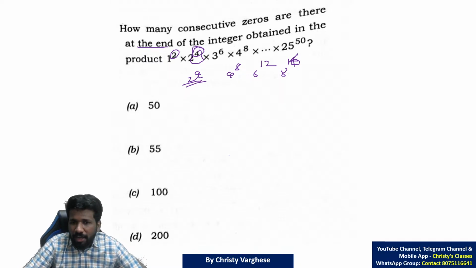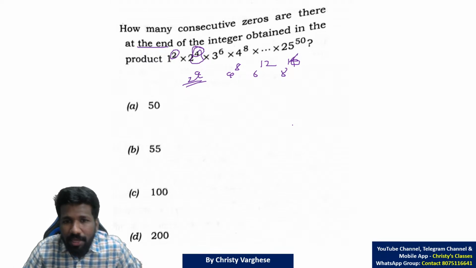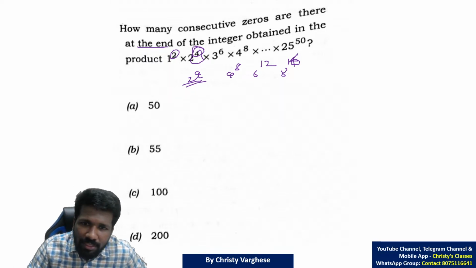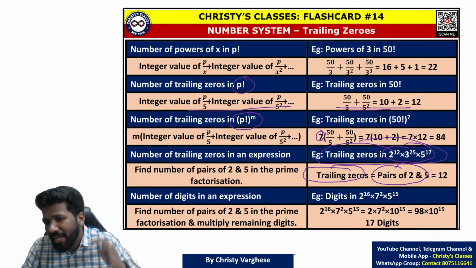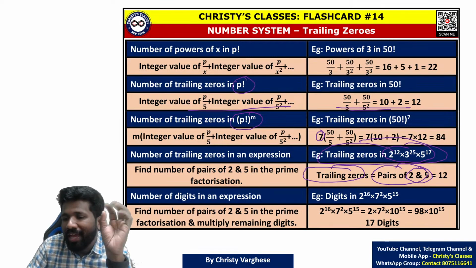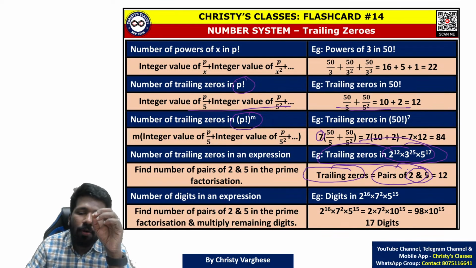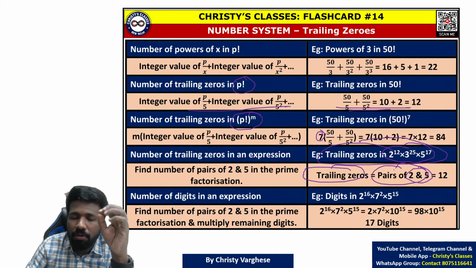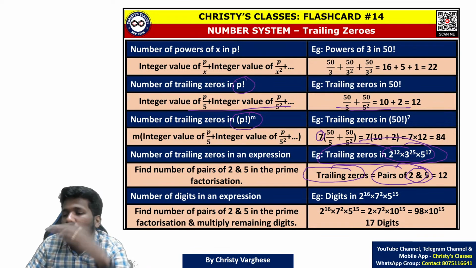But multiples of 5 come in every consecutive 5 numbers only. So what I am trying to say is, the number of 5s in this case will definitely be less than the number of 2s. To get the number of 10s, you need pairs of 2 and 5. So definitely 2 will be extra and 5 will be lesser. So you don't have to count all the 2s, you only have to count the number of 5s, because when you count the number of 5s, that itself will be the pairs of 2 and 5.